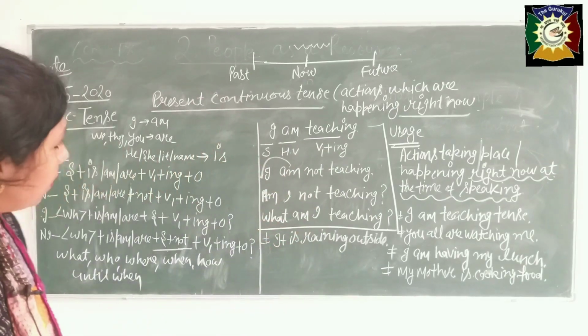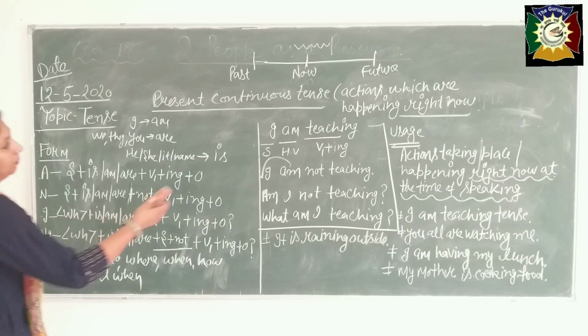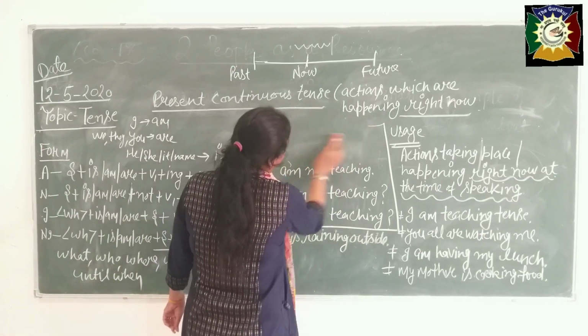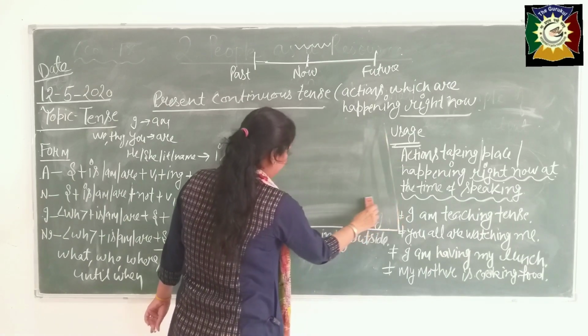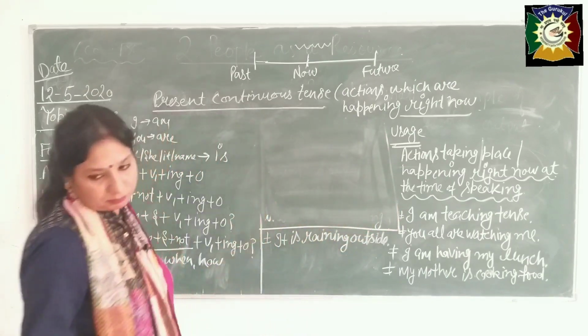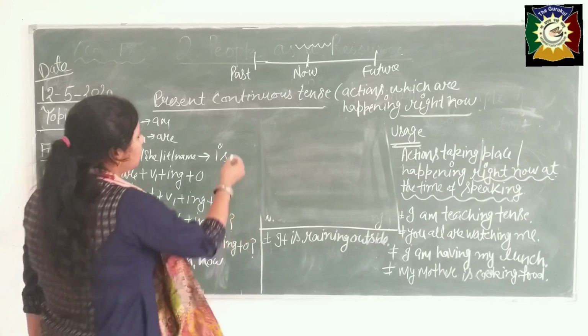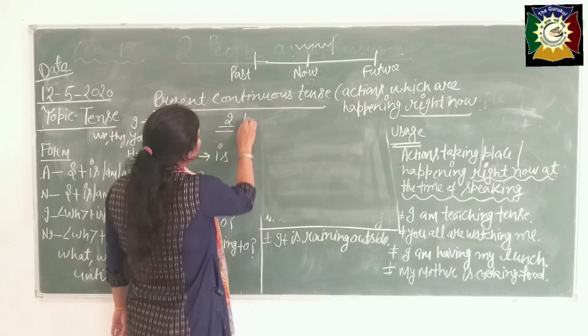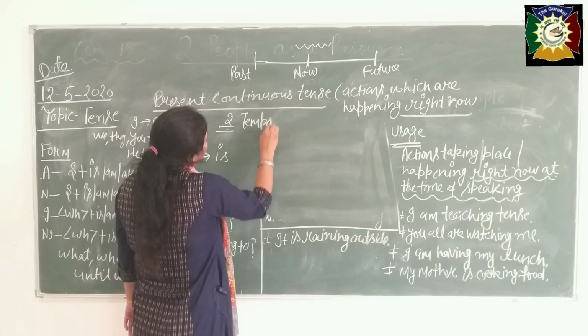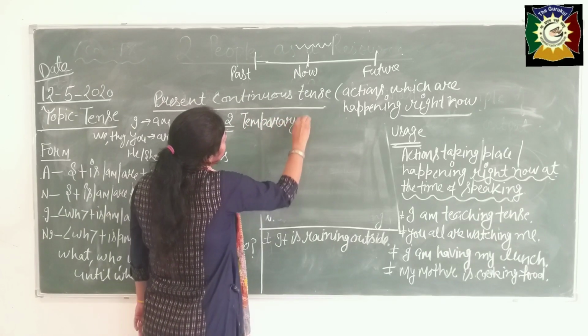Now the second usage of this, beta. Second use, where we use this for temporary actions.